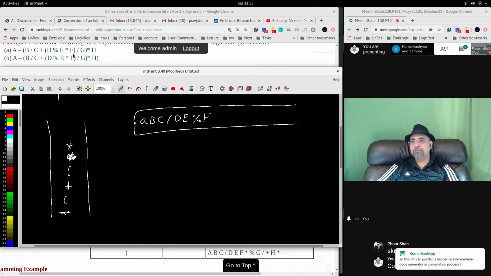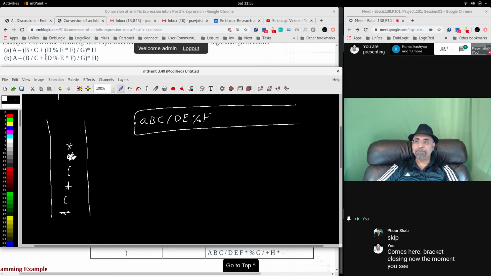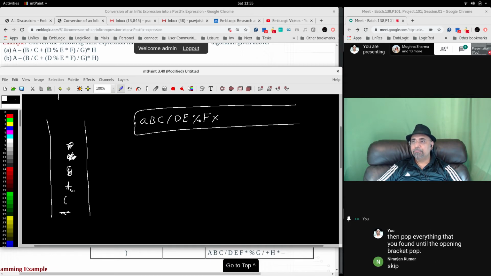Bracket closing. Now the moment you see closing bracket, then pop everything that you found till the opening bracket. Pop, pop. So star gone. Opening bracket also gone. Okay. Then you have G. Divide sign comes here.